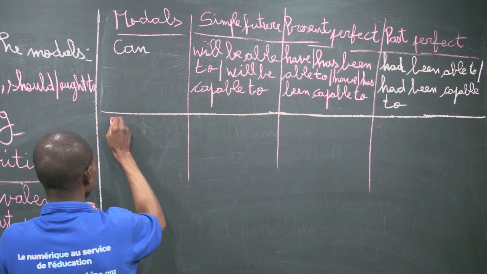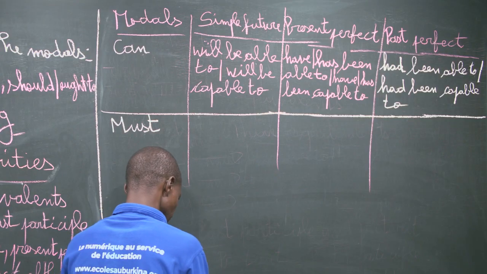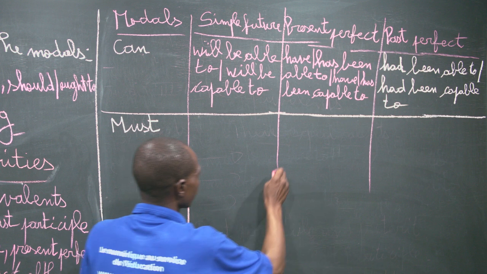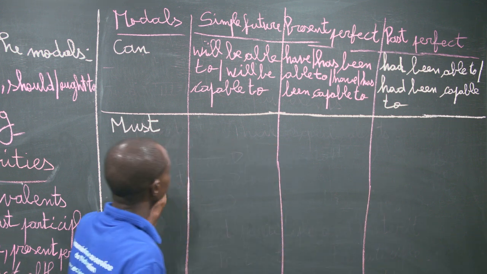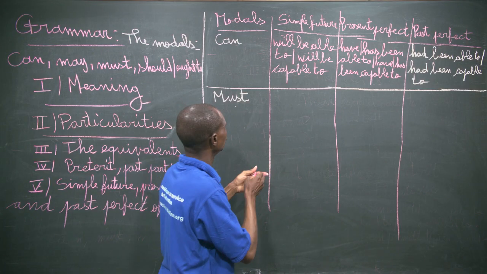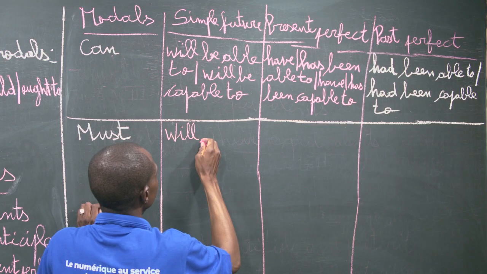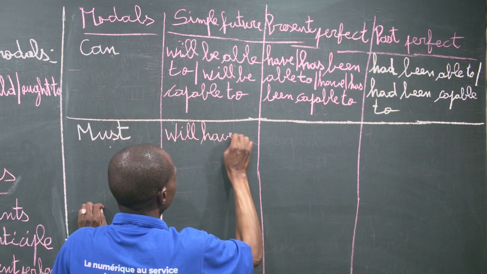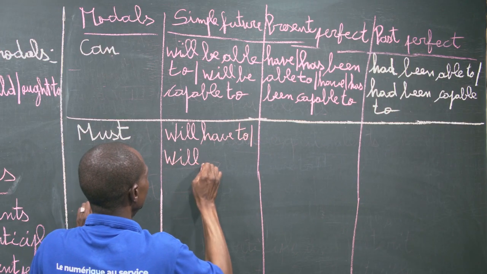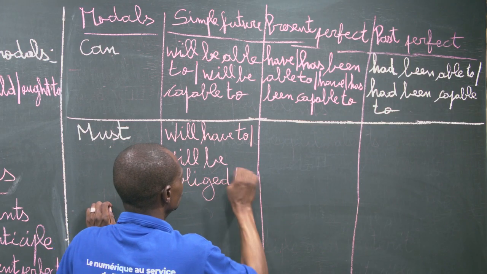Okay, now with must. With must, the simple future of must is will have to, or will be obliged to.